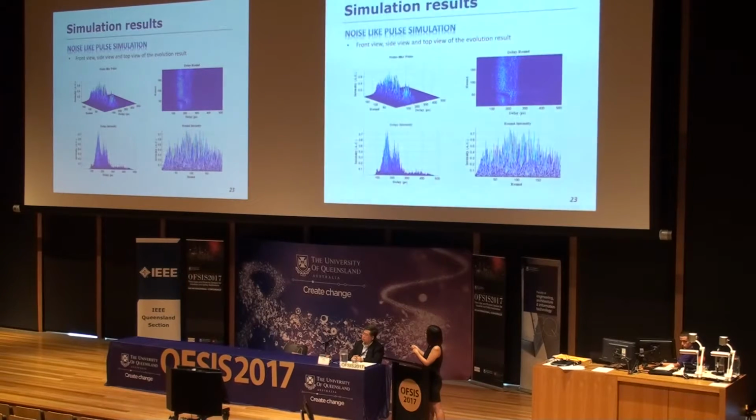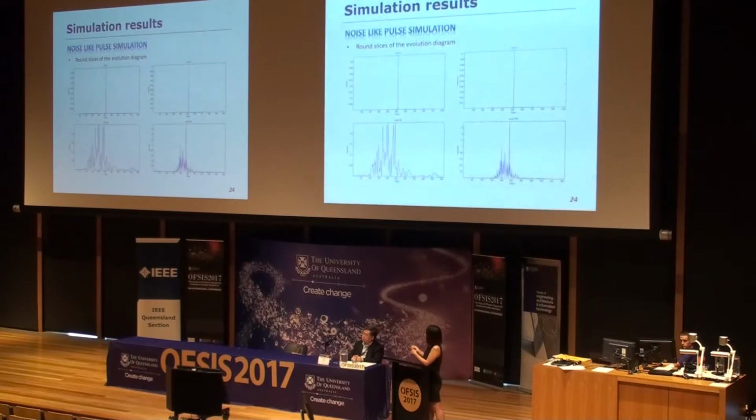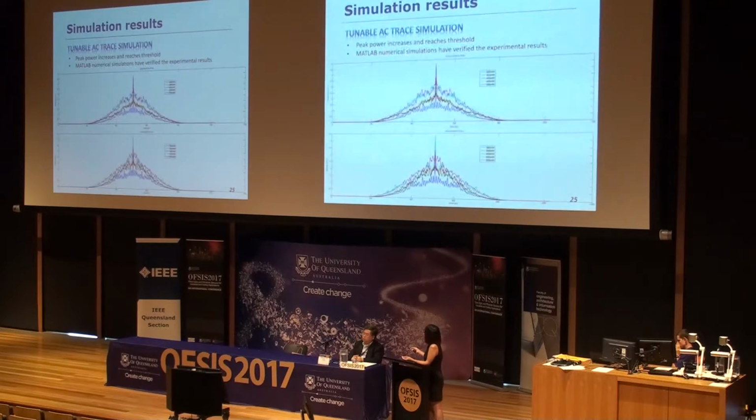This is the evolution result from different angles of the simulation. Have a look at the first few round trips and the last few round trips. Here is round 199, here's round 1. We can see clearly the evolution of the noise-like pulses in the simulation.